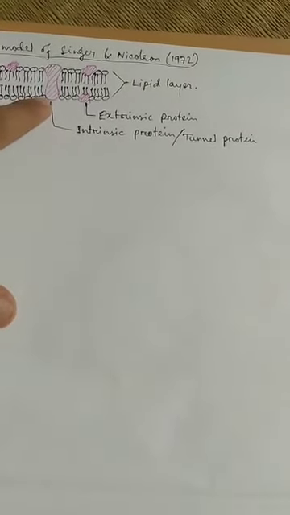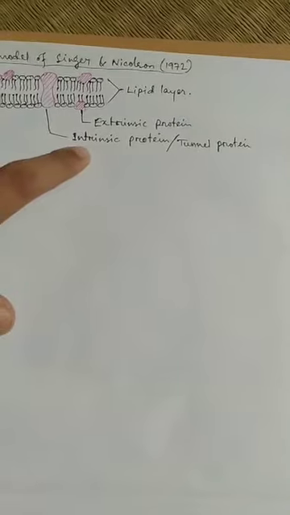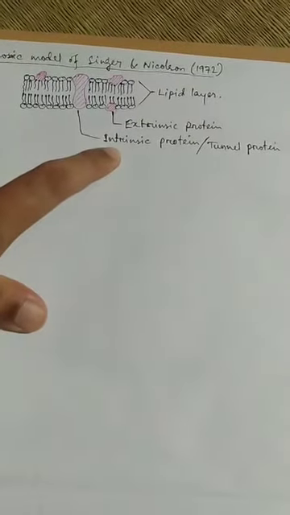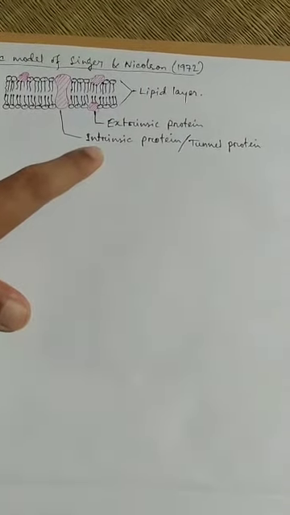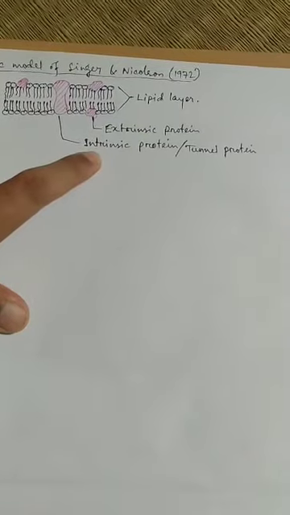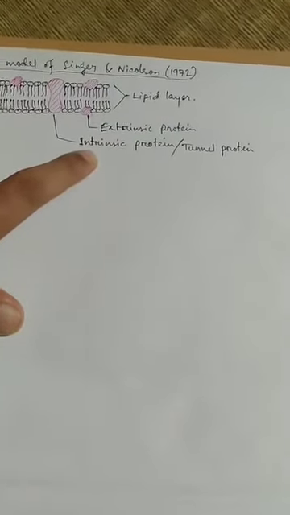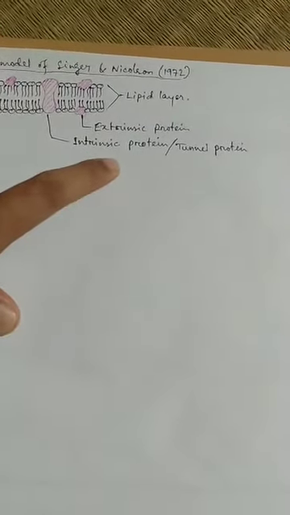It helps in the exchange of some molecules from cell to cell, from cell to environment, or environment to cell. For that, intrinsic or integral protein is also called tunnel protein.